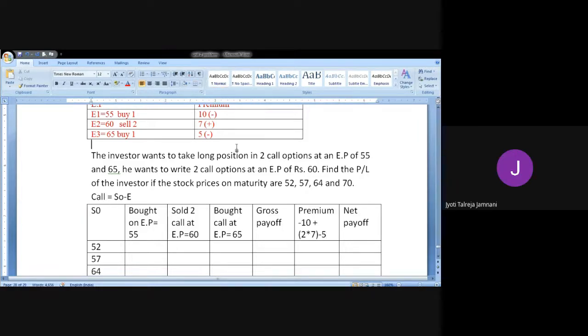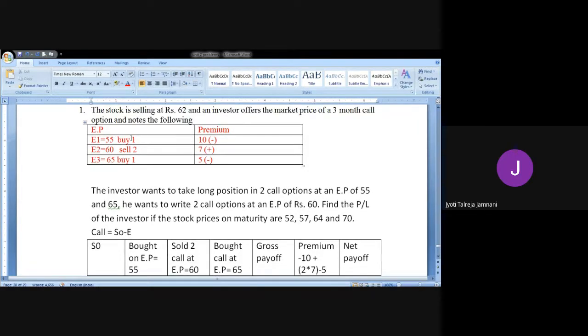See here, when you buy a call option, you have to pay premium. So you will pay 10 rupees. Again here at E3, you buy a call option, so you need to pay premium for it. At the center, you have sold. You have written here sell two call options. So at the center, you will receive premium.